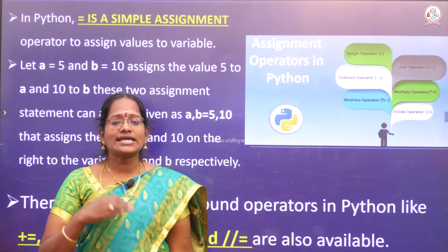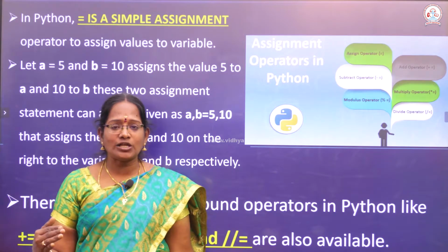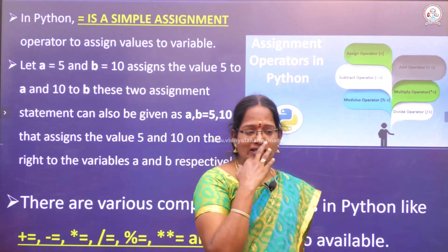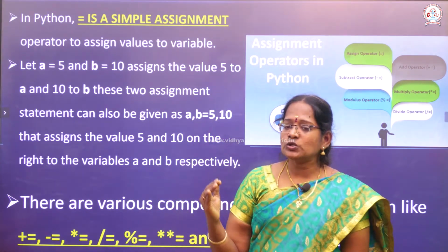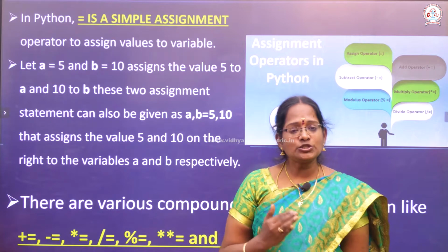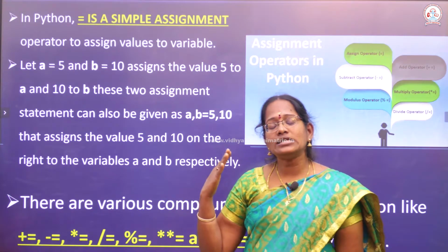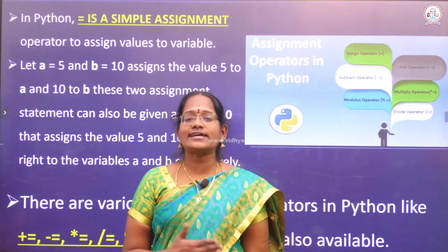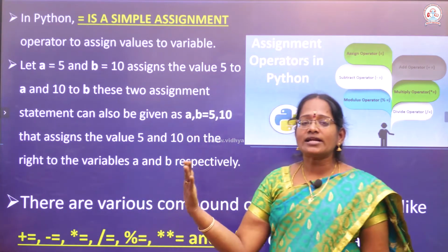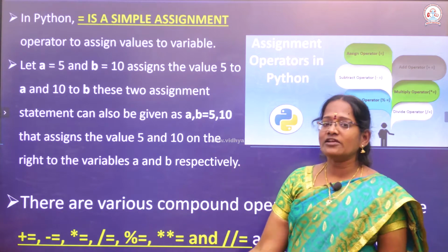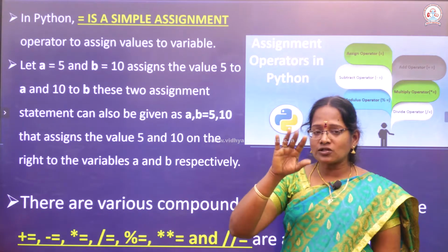This kind of statement helps you to assign the value. In Python programming, we have plus equal to, minus equal to, into equal to, divide equal to, percentage equal to, exponent equal to, and floor division equal to. So these are all the operators.